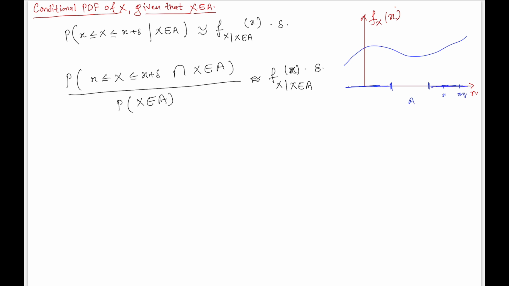It might also happen that the interval we are interested in, after imposing this condition, falls within this range. Then the intersection of the two is this interval itself, so the probability equals the probability that the random variable takes a value from little x to x plus delta, divided by the conditioning probability.